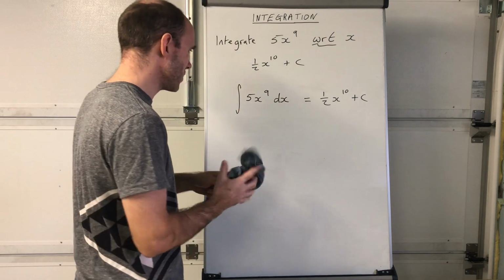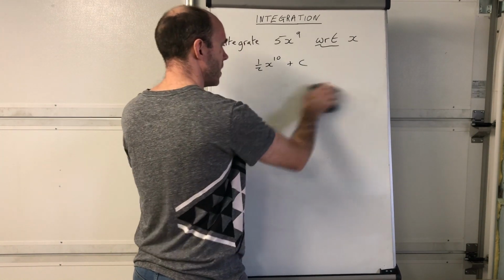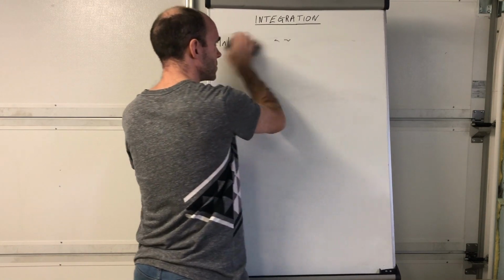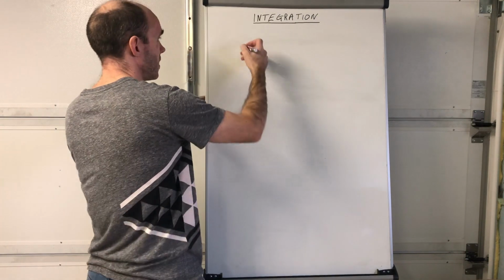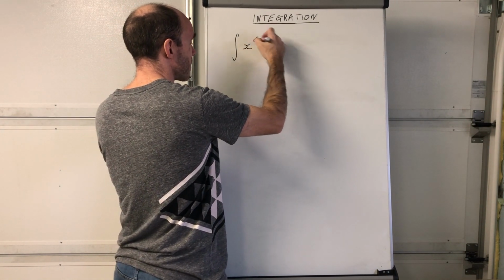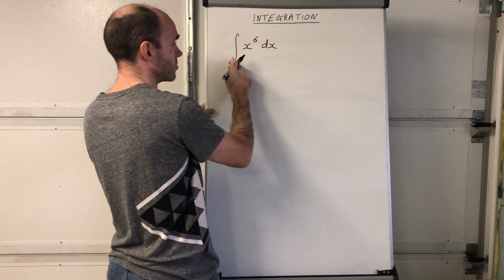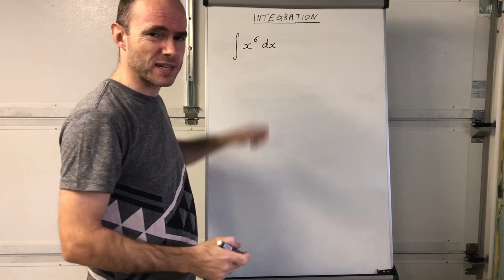Having done that, let's have a look at some other examples, okay? So I'm going to use the same language, of course, but I'm going to write it in symbolic form. So I'm going to ask you to have a go at this, okay? And that says integrate x to the power of 6 with respect to x, okay? Just mention the dx, okay?